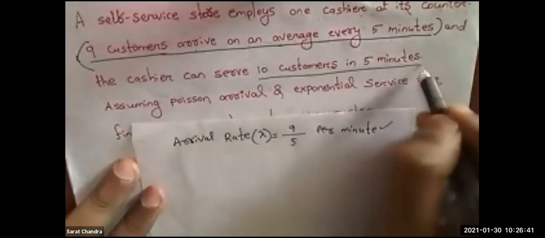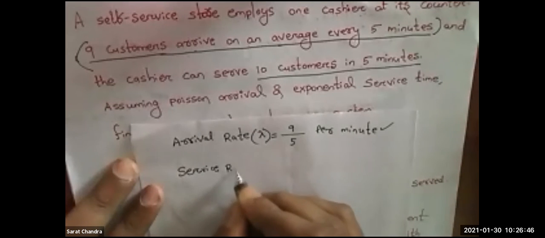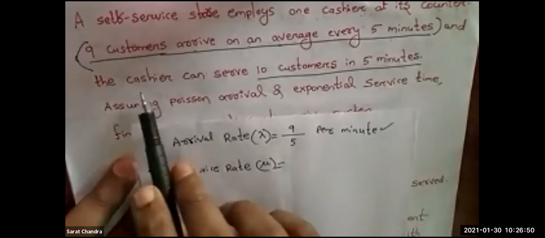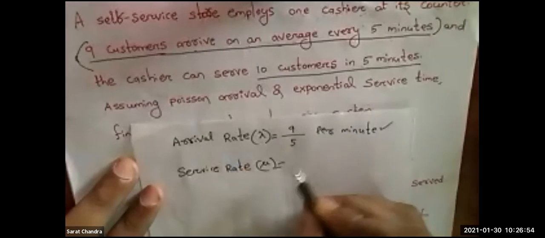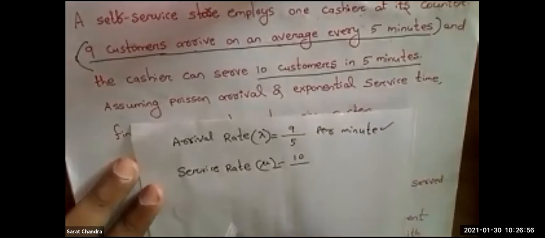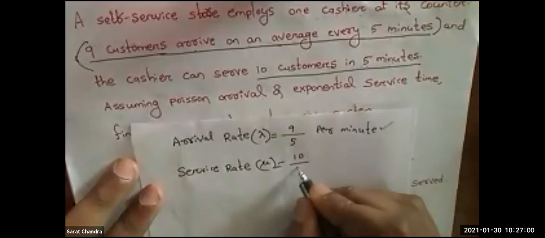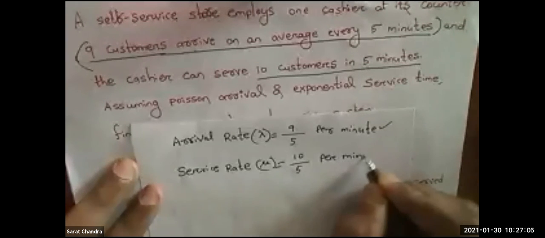Next, the cashier can serve 10 customers in 5 minutes. So can you tell me the value of service rate, mu? The cashier can serve 10 customers, so in the numerator I will write 10. What is the time? 5 minutes. So 10 by 5 per minute.